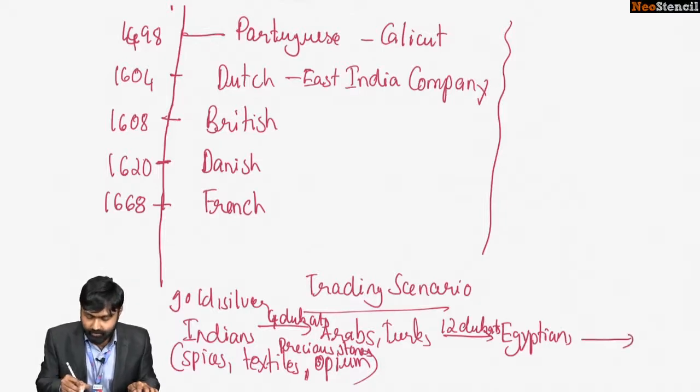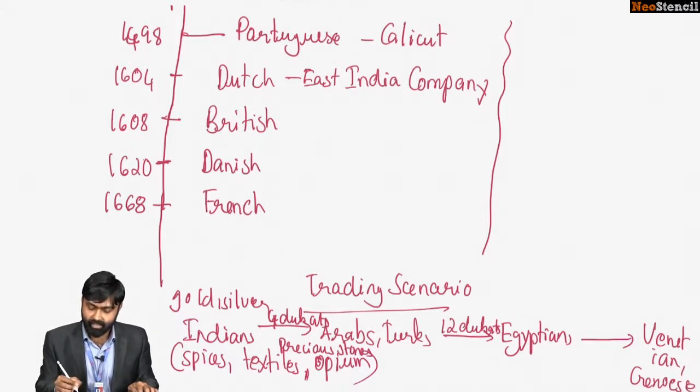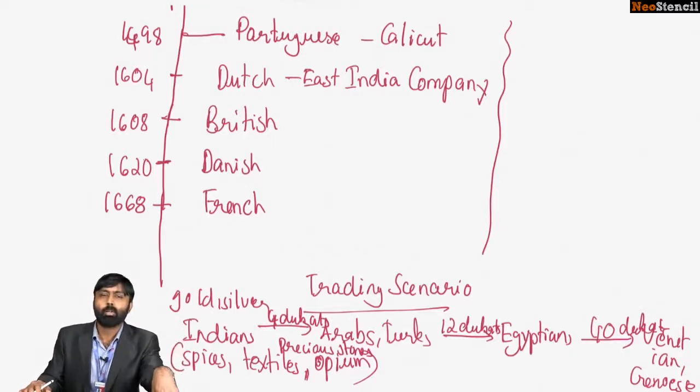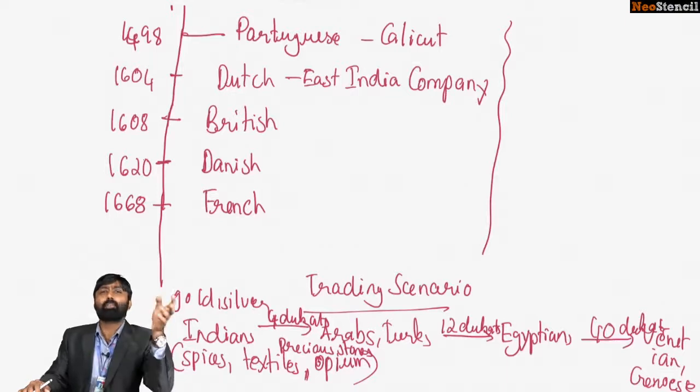Now the Egyptians used to sell it to Genoese or Venetian traders, who were basically the Portuguese and the Italians. Venetian and Genoese traders bought it at around the price of 40 ducats. So Egyptians transacted at around 40 ducats. See the explosion of profits, more than 3 times.